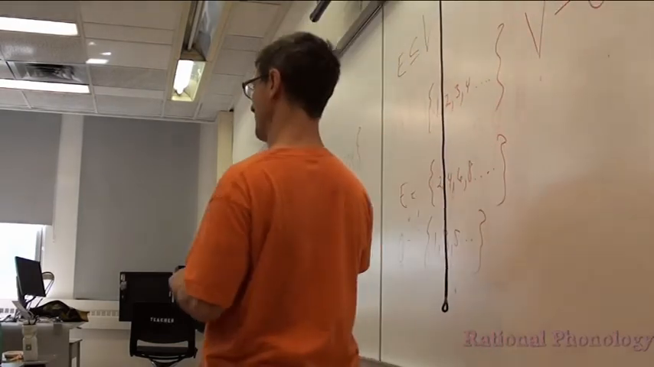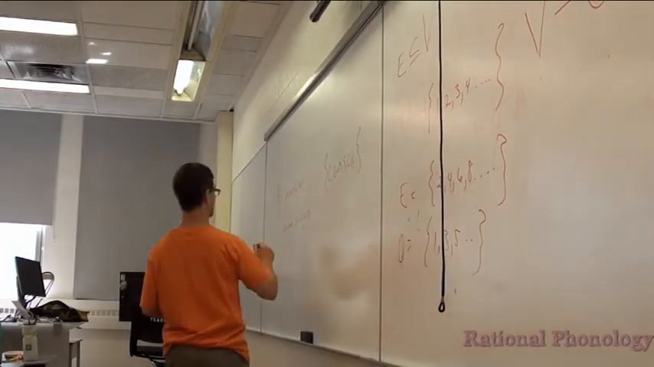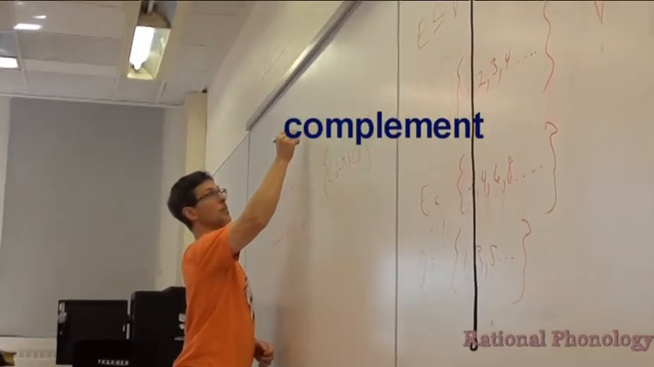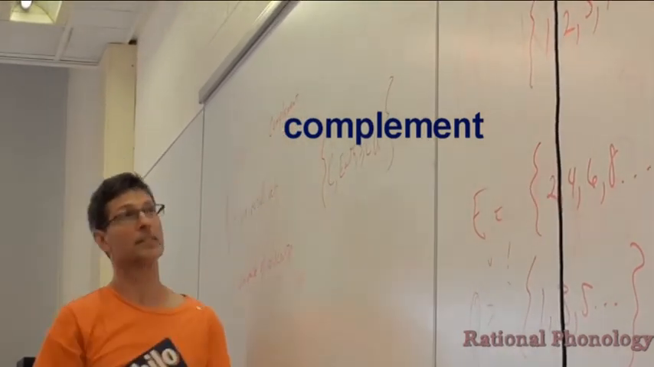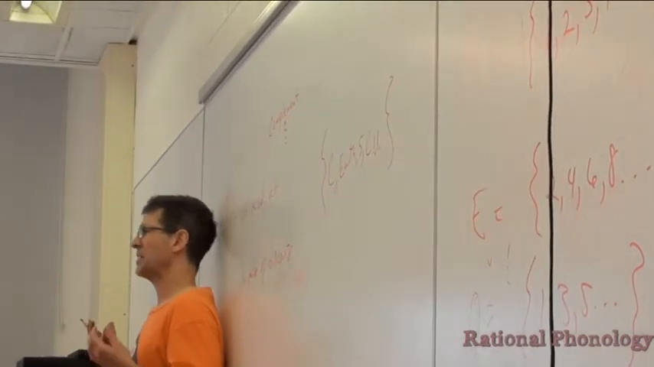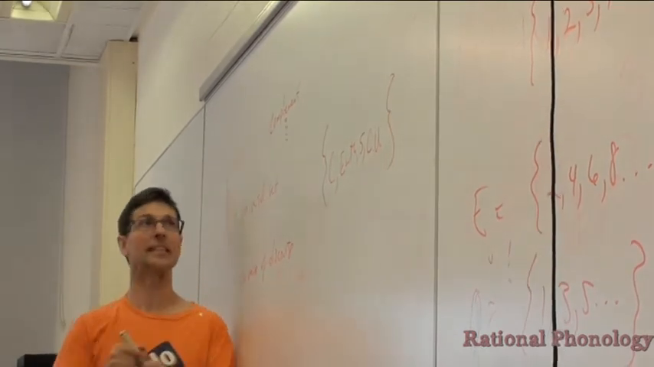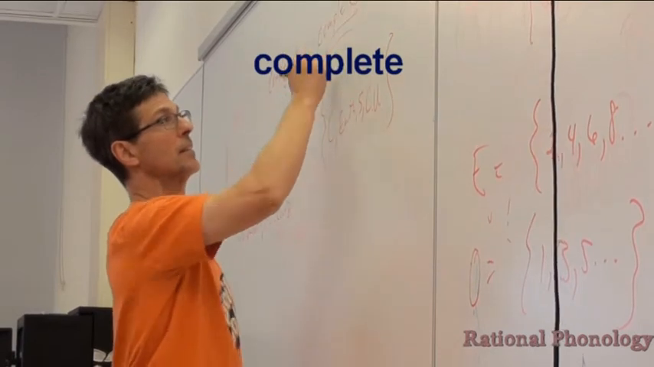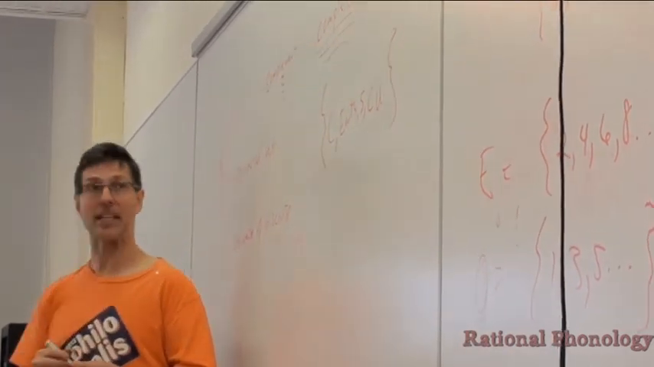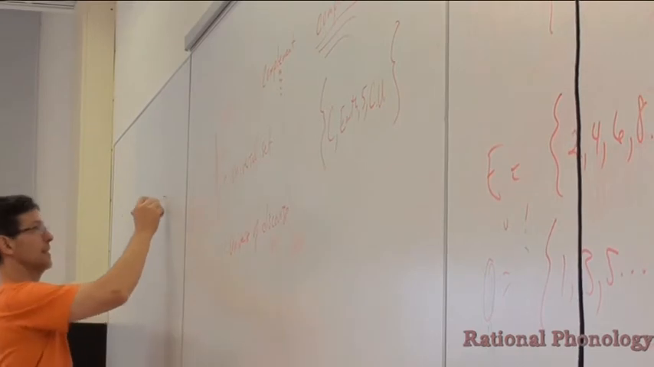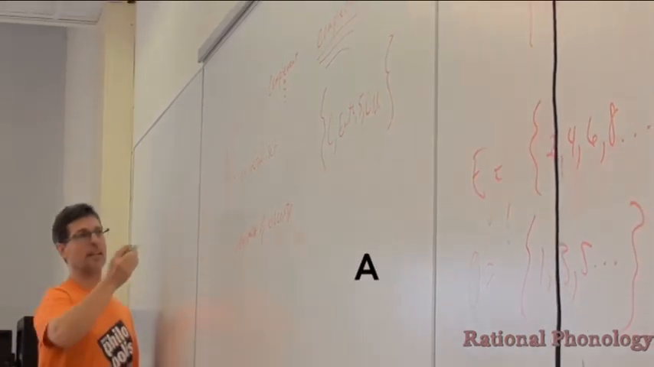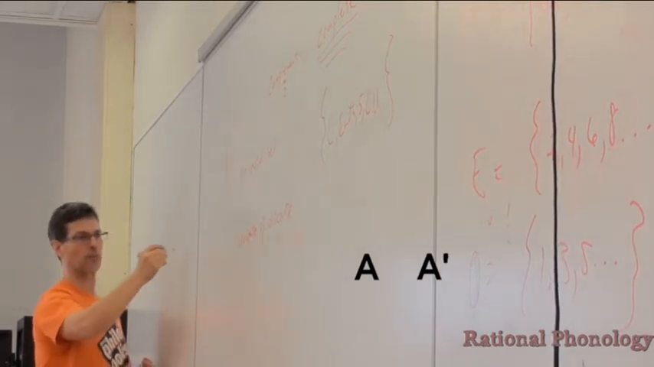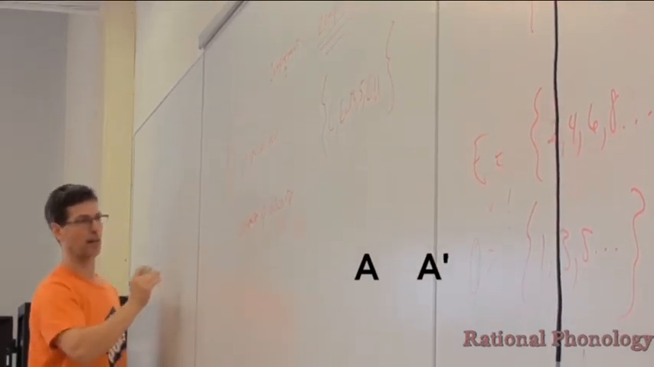The complement isn't like, oh, what a nice dress you're wearing. That's compliment with an I. This is complement with an E. And this is easy to remember because complement with an E is related to the word complete. And the idea is that you take a set A, and its complement, sometimes we call it A prime or A bar or different ways of writing it like that. Let's just use A prime.